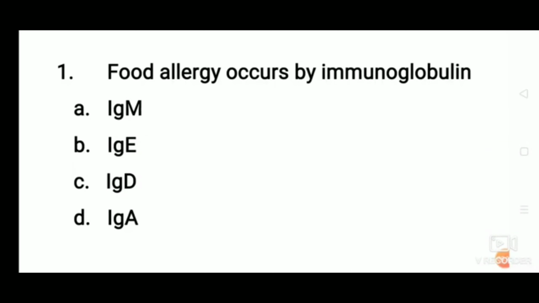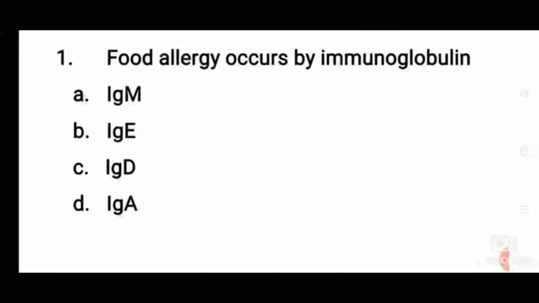First question. Food allergy occurs by immunoglobulin: IgM, IgE, IgD or IgA? Ig stands for immunoglobulin. So, the correct answer: food allergy occurs by IgE, that is immunoglobulin E. This is because allergy occurs when IgE, part of the body's immune system, binds to the food molecule which floats in the bloodstream.